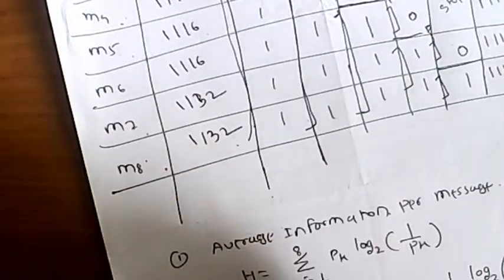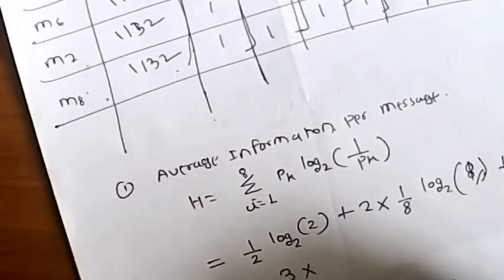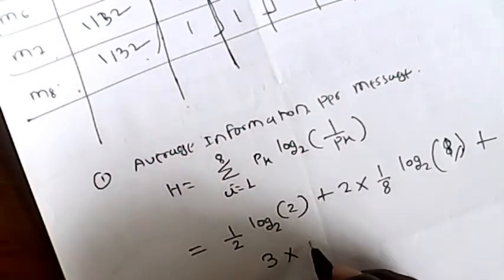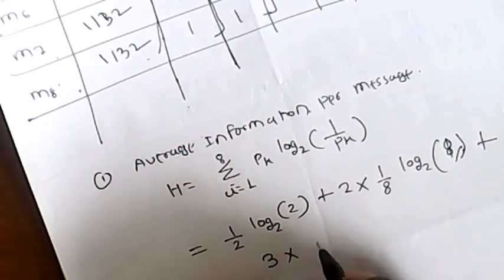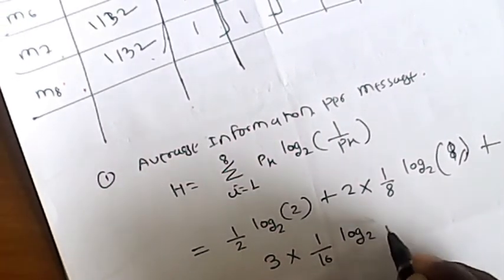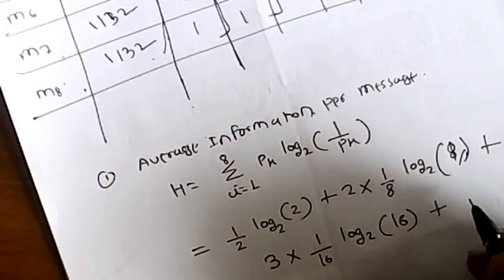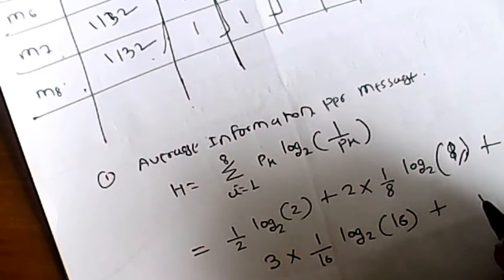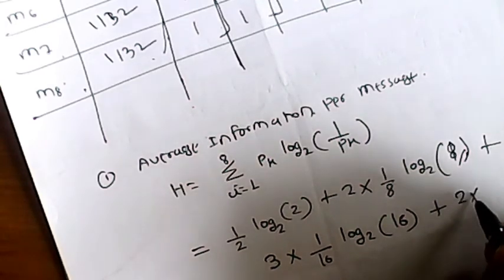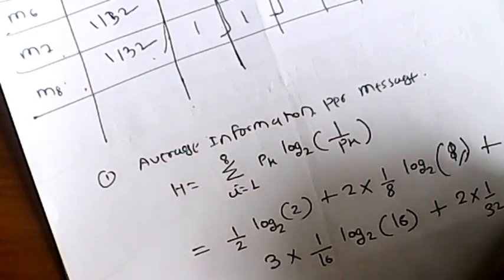The probability is 1 by 16 for 3 symbols, so we take 3 times 1 by 16 log to the base 2, 16, plus the probability of 2 symbols is 1 by 32, 2 times, so 2 times 1 by 32 log to the base 2, 32.